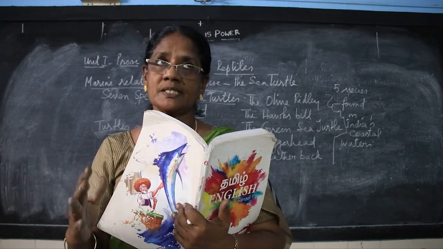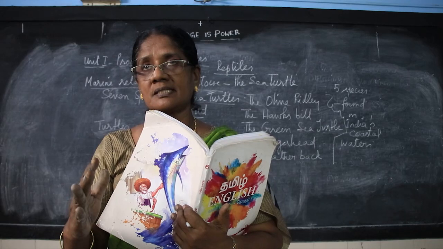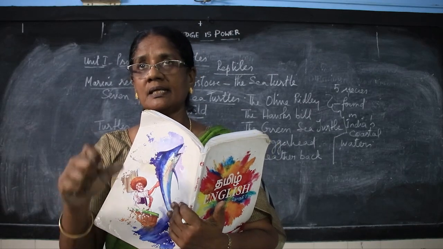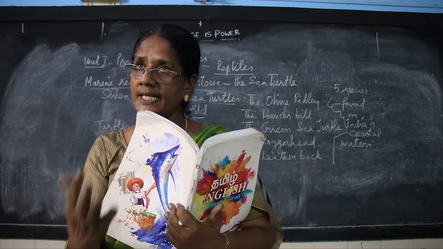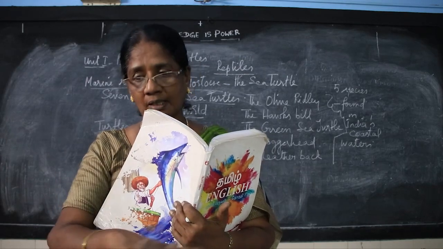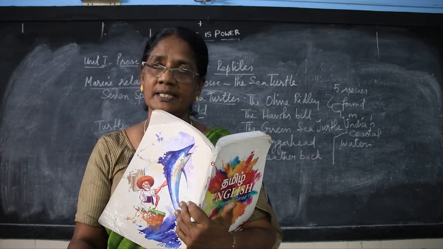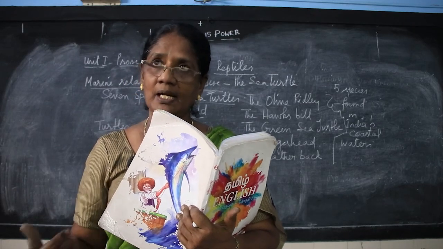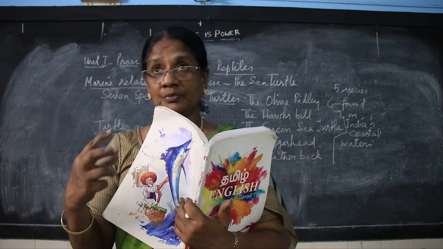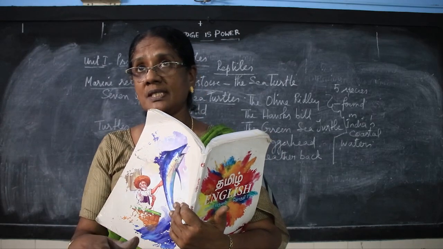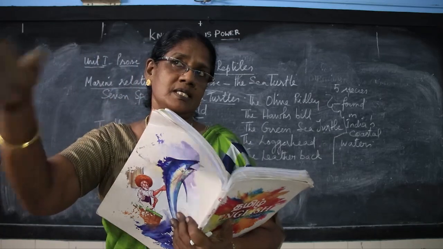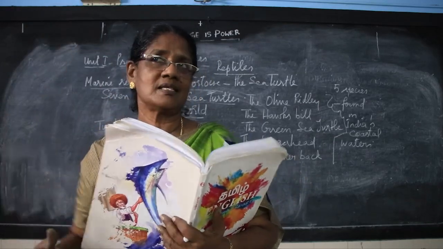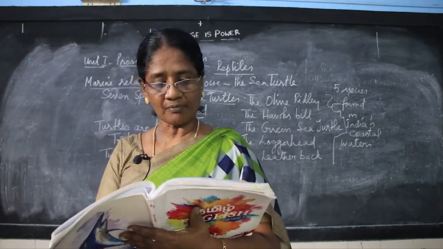The warmth of the sun hatches the eggs in such a way that the tiny little ones come out with their own effort, though the olive ridley has closed the complete cavity that was dug. The young little ones, as soon as they hatch, come out of the sand and move towards the sea. That is the greatest skill the sea turtles have.